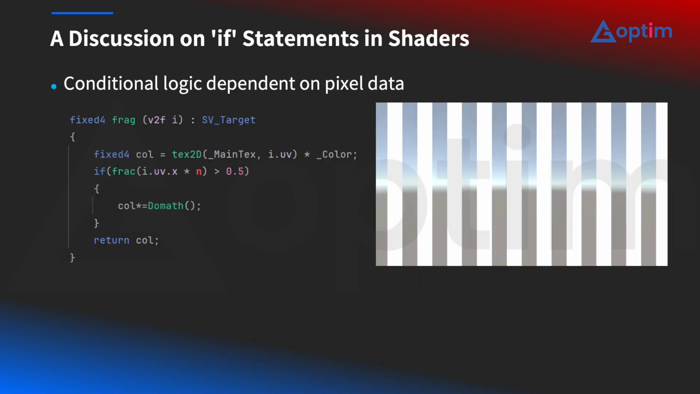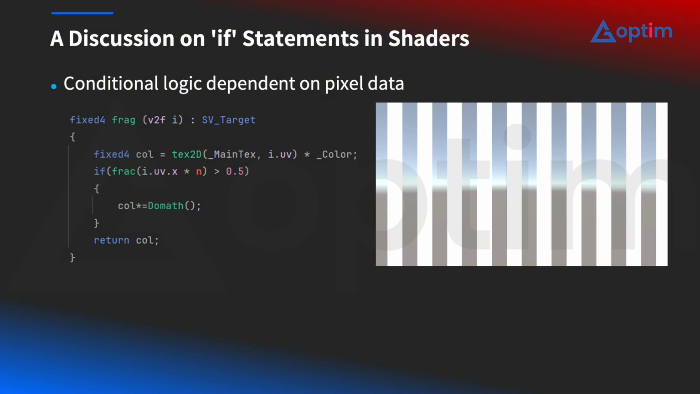So far, we have only discussed if statements controlled by uniform variables. But what happens when the condition depends on per-pixel data? To test that scenario, we replaced the uniform condition with a condition based on screen space coordinates. Specifically, we used the horizontal UV coordinate. When the parameter n equals 1, pixels on the left half of the screen have a UV x value less than 0.5, so they skip the mathematical calculation. Pixels on the right half have a UV x value greater than 0.5, so they execute the calculation. As a result, half of the screen performs the expensive operation while the other half does not.